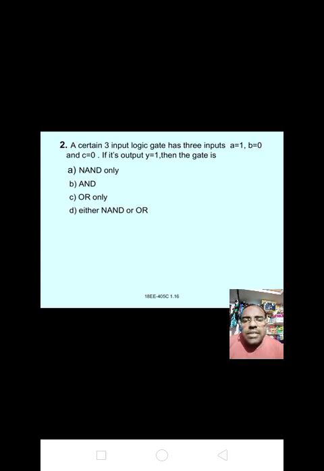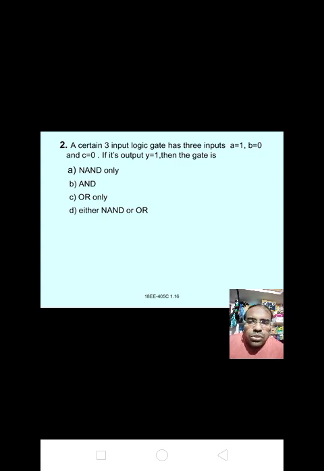Second one: a certain 3 input logic gate has 3 inputs, A equal to 1, B equal to 0 and C equal to 0. If its output Y equal to 1, then the gate is: A NAND only, B AND only, C OR only, D either NAND or OR.